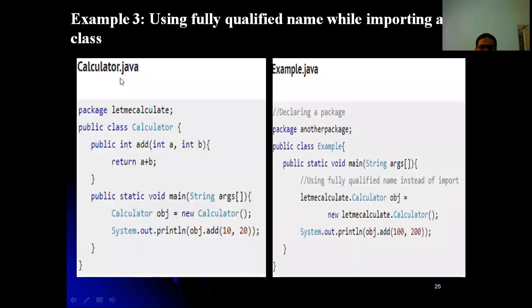So here it's the calculator.java program, package letmecalculate. We are creating a new package, that is letmecalculate. Within the calculator class we have an add function that is public, and we have created an object and called it with two different arguments. So this is calculator.java. With example.java, we are creating another package.